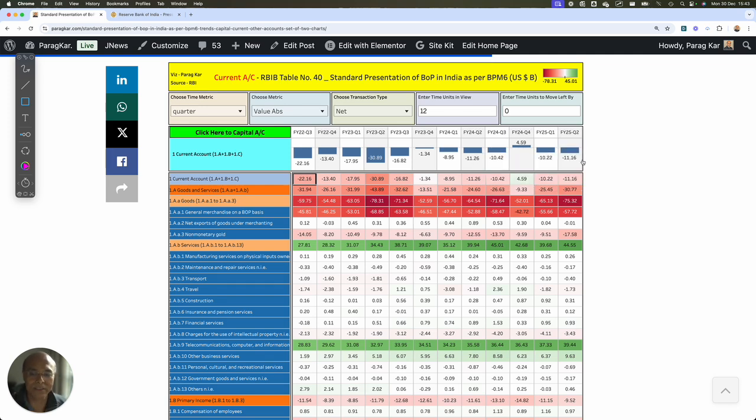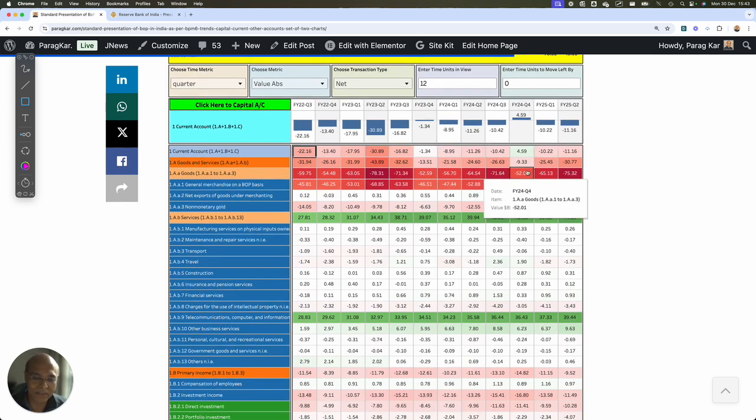So let's go step by step, rather than putting the cart before the horse. Let's go step by step and investigate this. So the current account consists of what? The current account consists of goods and services, which is 1A. You can see 1A, 1B, 1C. And before I go individually, let's break this into pieces and I will show you where these items are located in the dashboard. So the first item is 1A, goods.